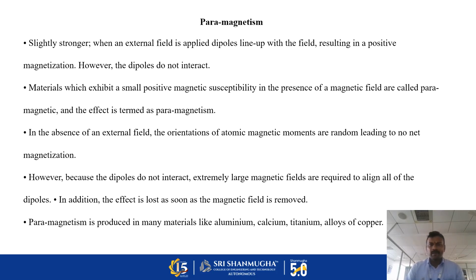Next, paramagnetism, which is slightly stronger. When an external field is applied, dipoles line up with the field, resulting in a positive magnetization. However, the dipoles do not interact. Materials which exhibit a small positive magnetic susceptibility in the presence of a magnetic field are called paramagnetic, and the effect is termed paramagnetism.